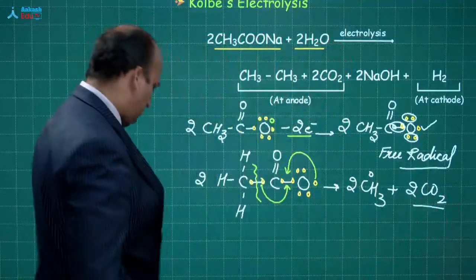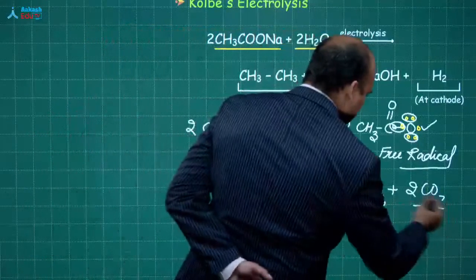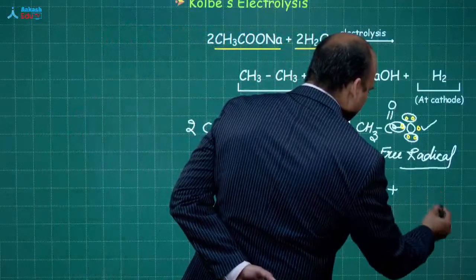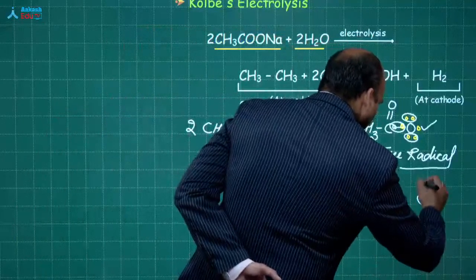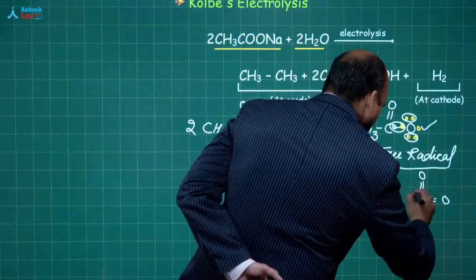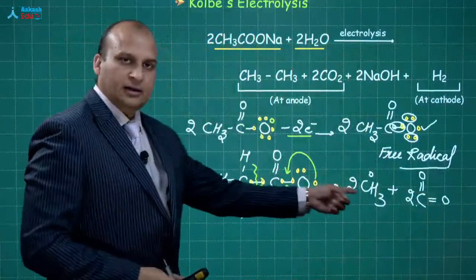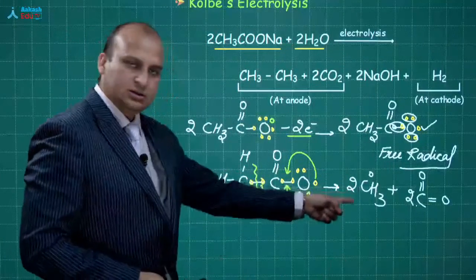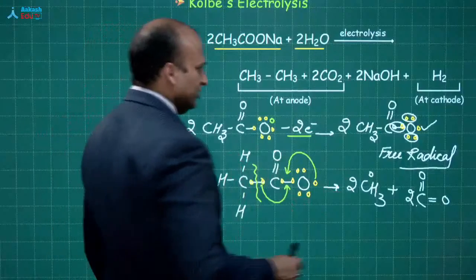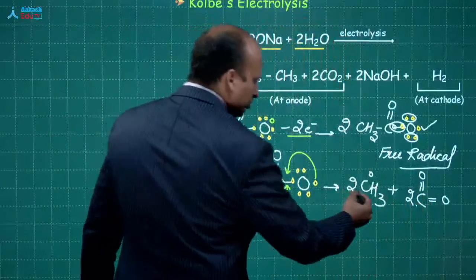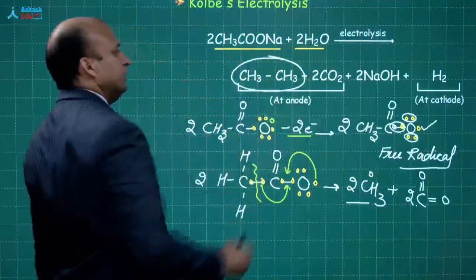Some people would say, sir, why are you writing CO2? Okay, for your better understanding, let me write it like this: C double bond O double bond O. And this is CH3, so this is the free radical. This will work. Now these two CH3 free radicals will combine with each other and will give you ethane.